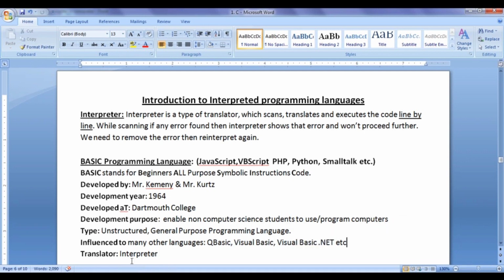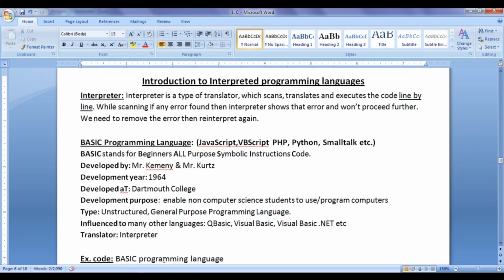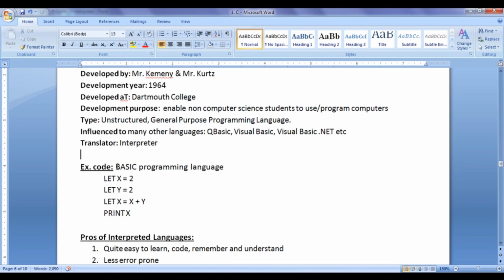Basic programming language is an interpreted programming language, hence it uses an interpreter. We also have compiled basic programming language also. Here we are discussing the basic interpreted programming language. An example code written in a basic programming language, you can see here: let x equal to 2, let y equal to 2, let x equal to x plus y, print x.